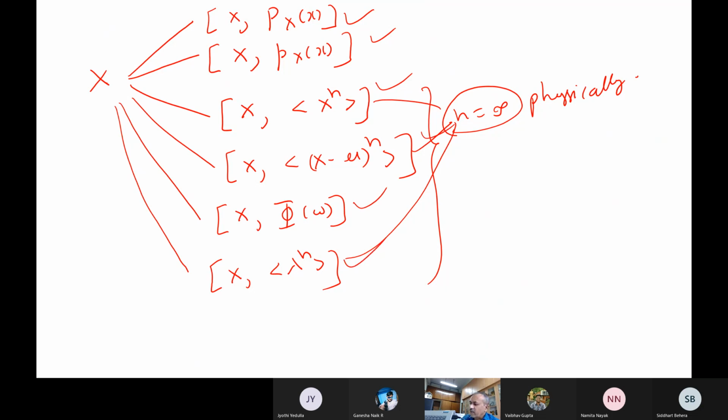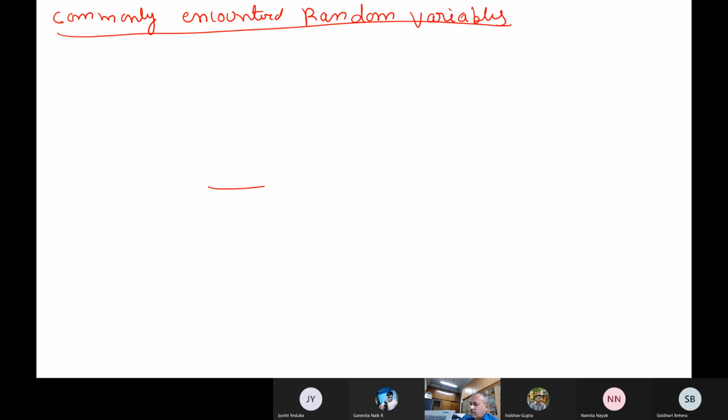So now sometimes if integrals are easy to compute, you go with density, if derivatives, then you go with this one. So it depends on your choice. Okay. Sometimes you may not have a probability density function. If you know moments, from that also you can characterize the uncertainty. Okay. So that is how we try to characterize randomness. Now let us see what are the commonly encountered random variables in practice.